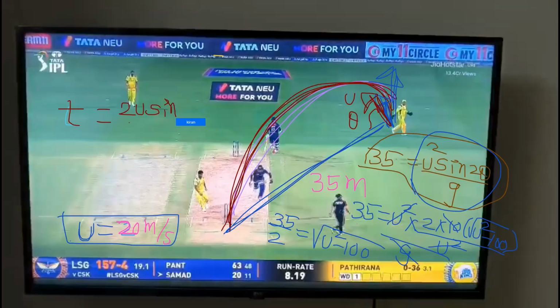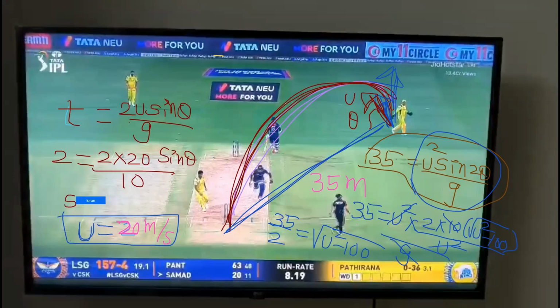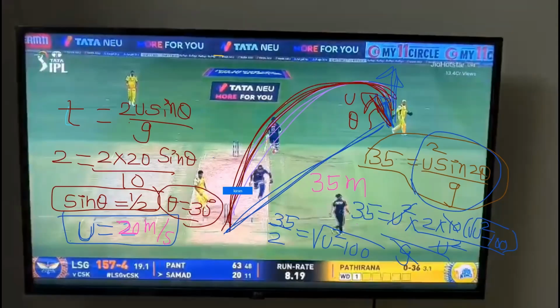That's equal to 30. And then we have all the values now. We have T, u value is 20, g value is 10, so how much is sine theta? The theta value is 30 degrees. At 30 degrees, it's been projected. Understood or not? These values are almost correct. Maybe you will see 29 degrees something or 20.1 something, but the values are almost correct. He has thrown with 20 meters per second at an angle of 30 degrees. Understood or not? Any doubt, you can ask me.